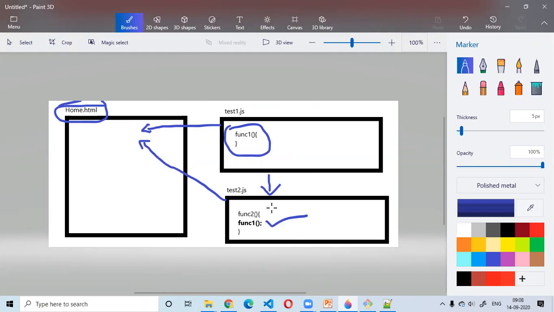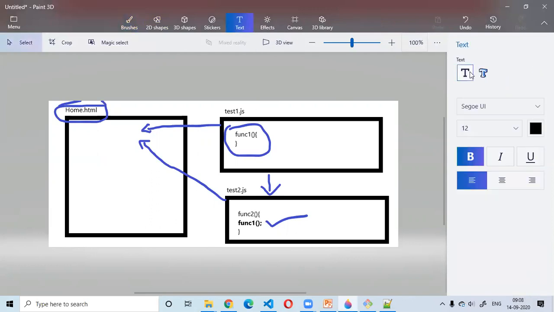But starting with ECMAScript 2015, okay, there is this new concept: each JavaScript file is called an ES module, or ECMAScript module. Each of the JavaScript files is called an ES module. Right?